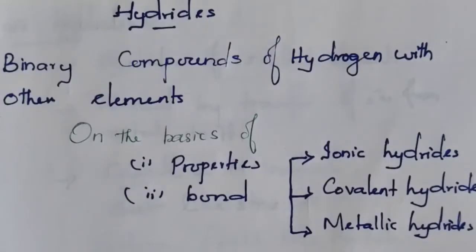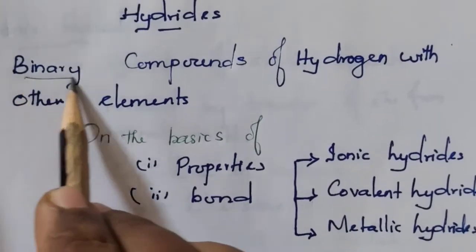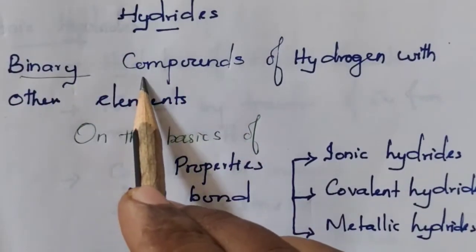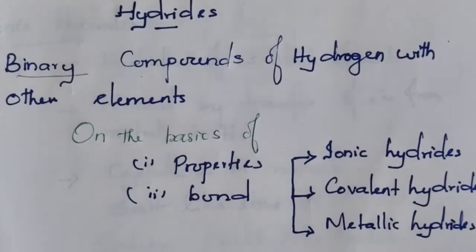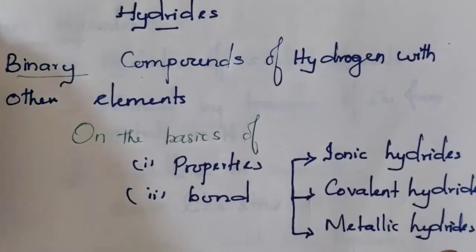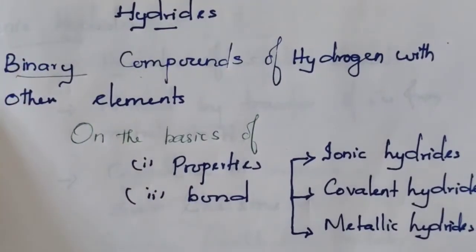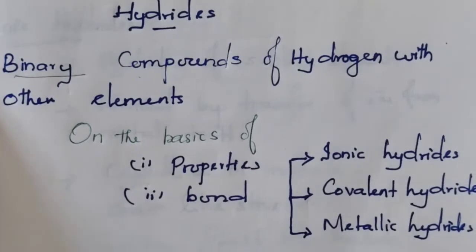Hydrides. They are the binary compounds of hydrogen with other elements. When hydrogen combines with some other element, the resultant compound is known as hydride. What are hydrides? Hydrides are the binary compounds produced when hydrogen reacts with another element.